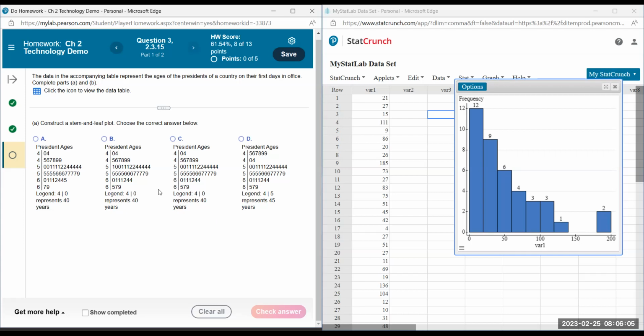The data in the accompanying table represents the ages of the presidents of a country on their first days in office. And they don't tell us which country, so it's very vague here, but some random country.